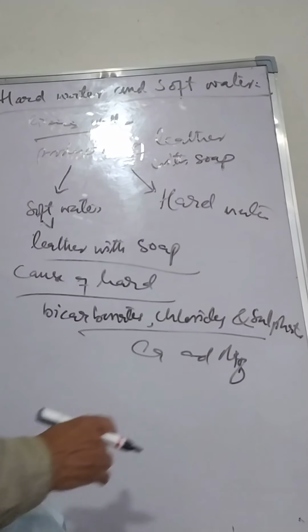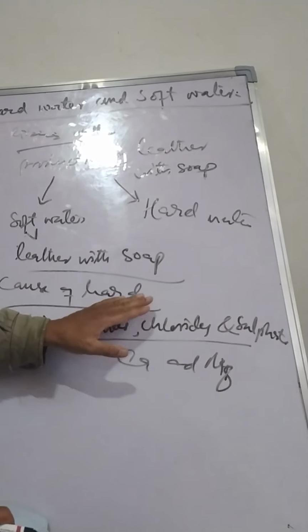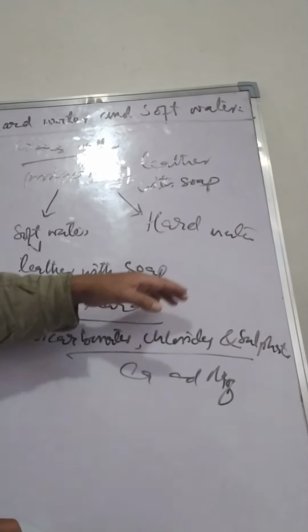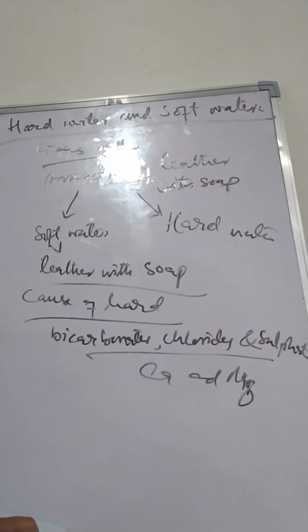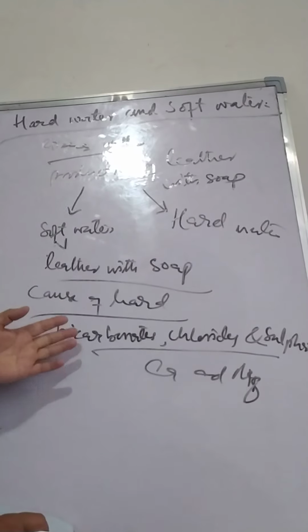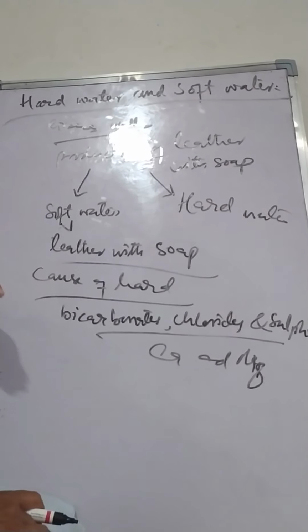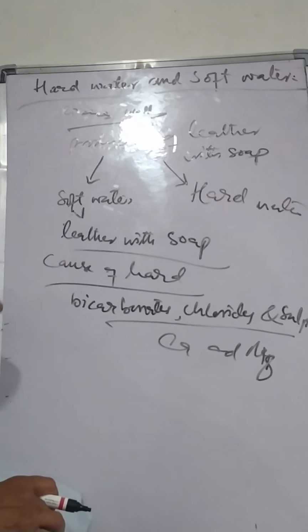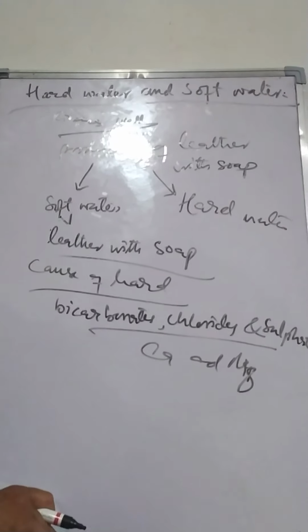It means there must be bicarbonates of calcium or magnesium, chlorides of calcium or magnesium, or sulfates of calcium or magnesium. If any one or two or three of these compounds are present in water, the water is hard water.